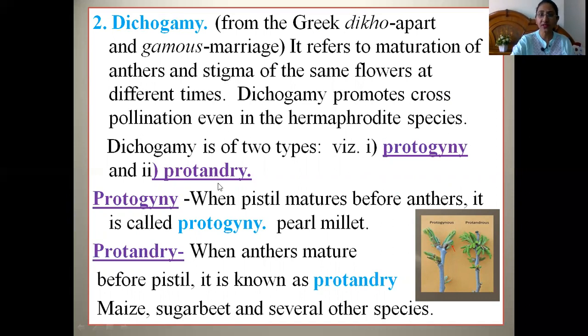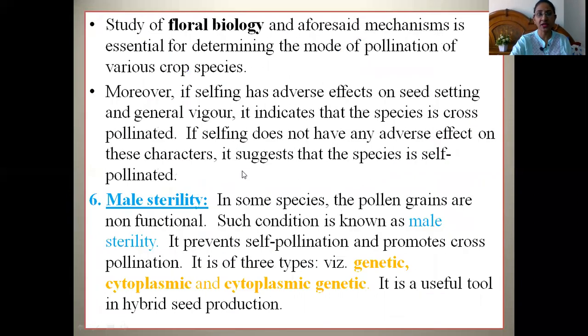And protandry means the androecium matures earlier than the gynoecium. So when the male part matures earlier than the female part, that condition is known as protandry. These are the two conditions that promote cross pollination, and they have been found in maize, sugar beet and several other species.